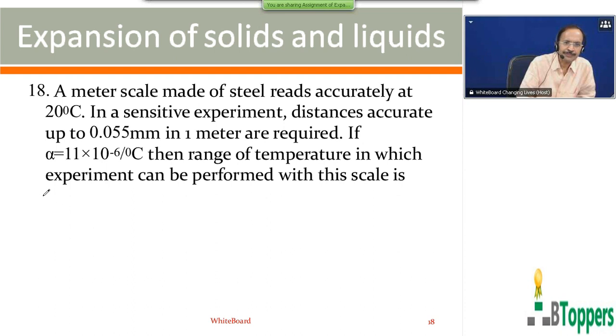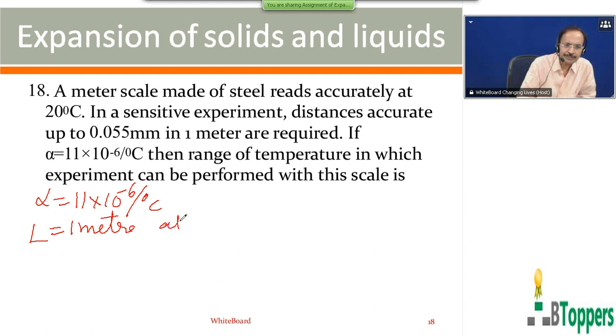Alpha is given as 11 into 10 power minus 6 per degree. The original length of the scale is 1 meter at the temperature T equal to 20 degree centigrade.